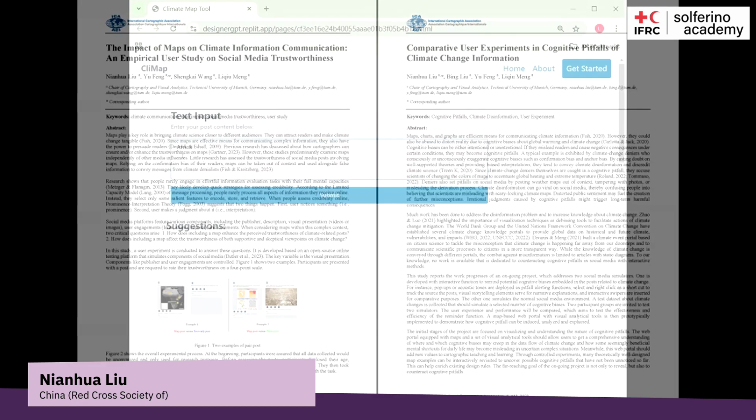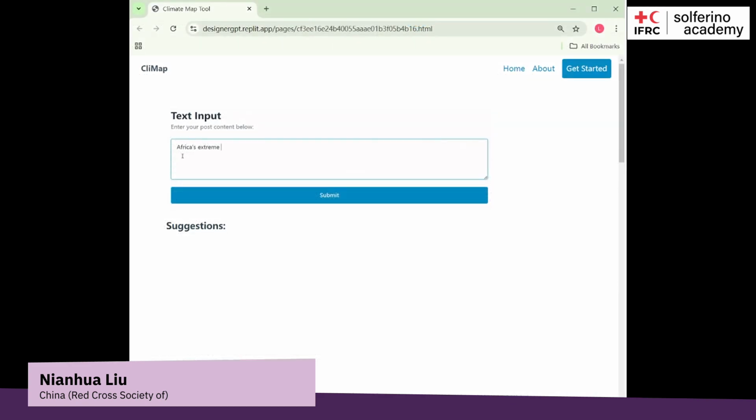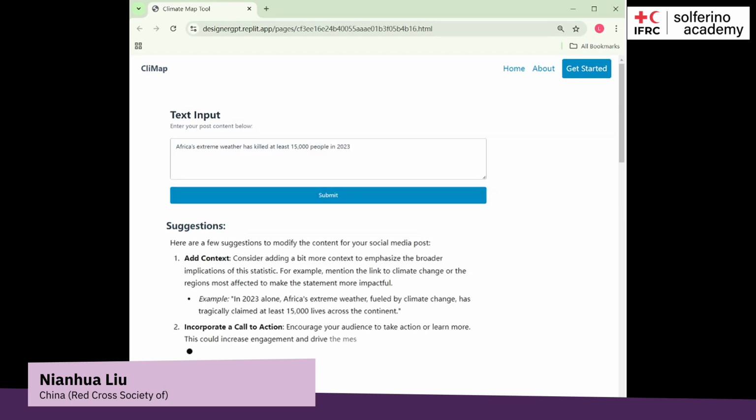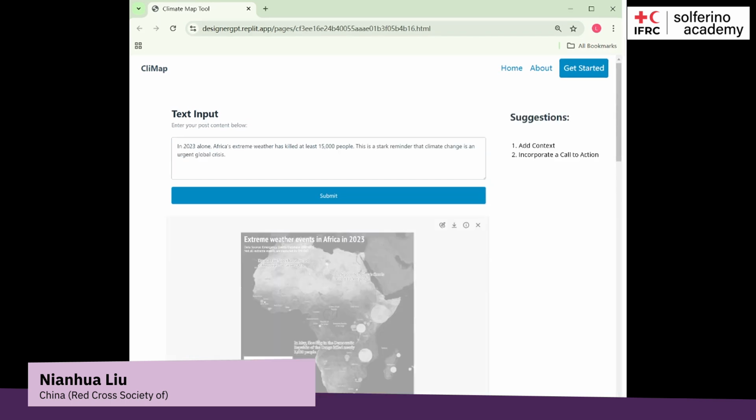To fix the climate communication issue, I developed a tool called CliMap. This tool is designed to serve social media publishers like IPCC staff. They can create clear, user-friendly maps with our platform. Our generative AI agent will provide suggestions to adjust their headline to make the message clearer. Then they can upload their maps.